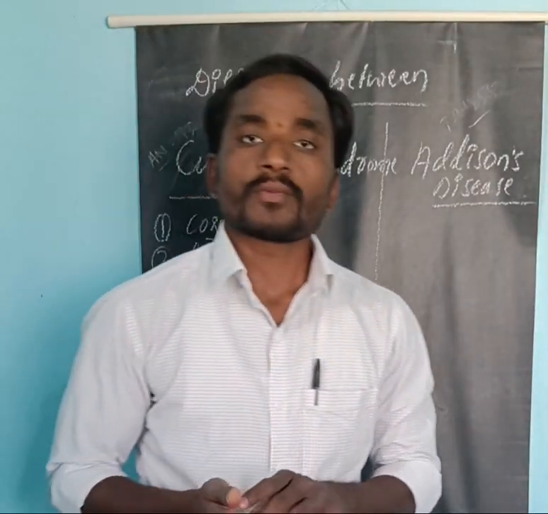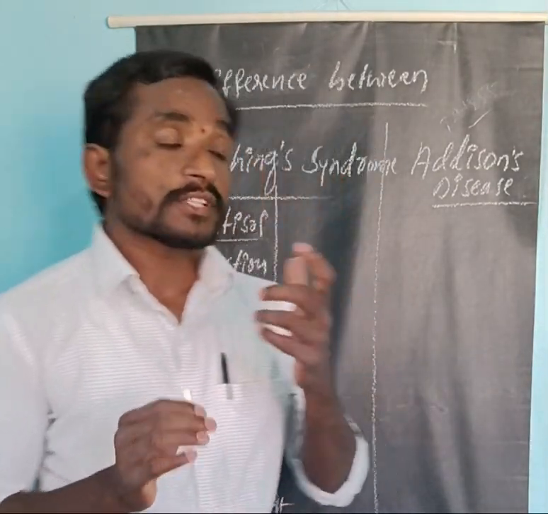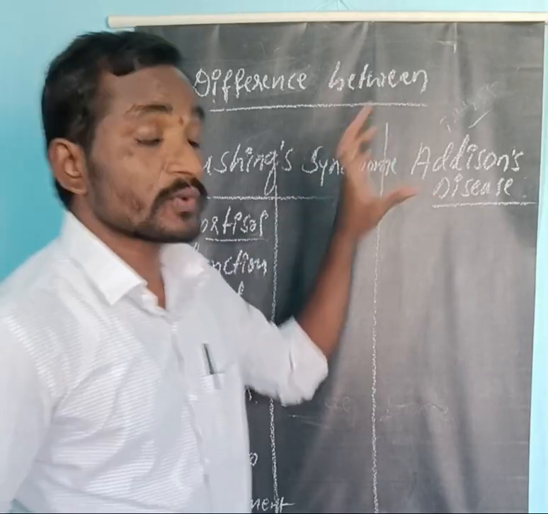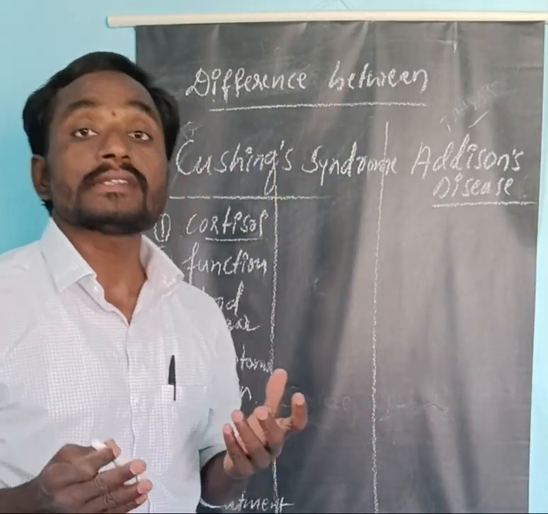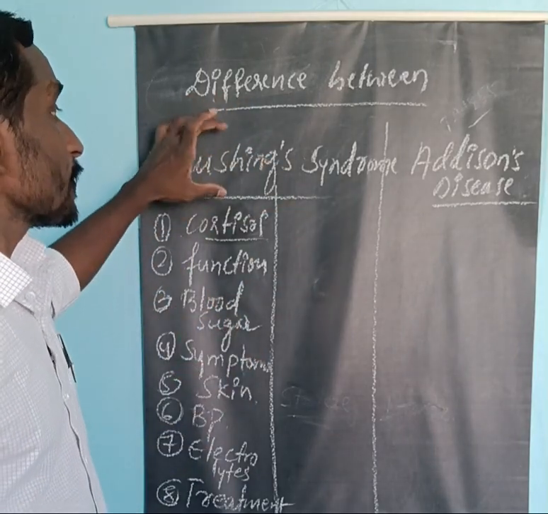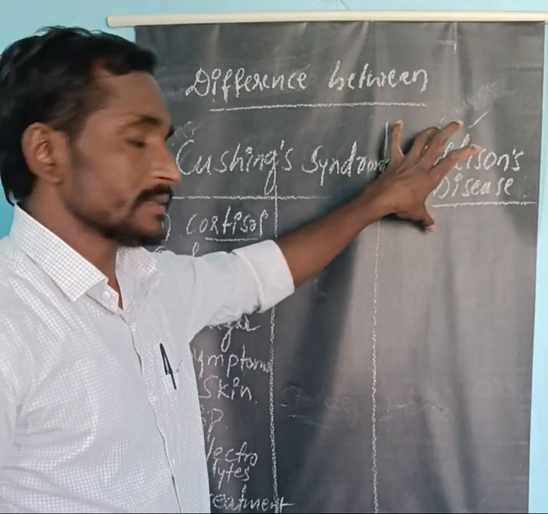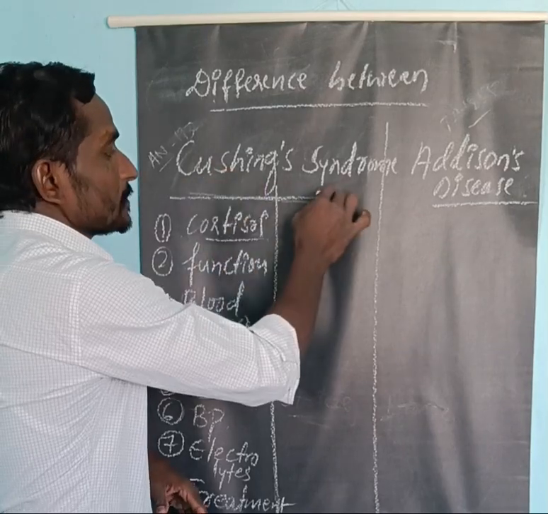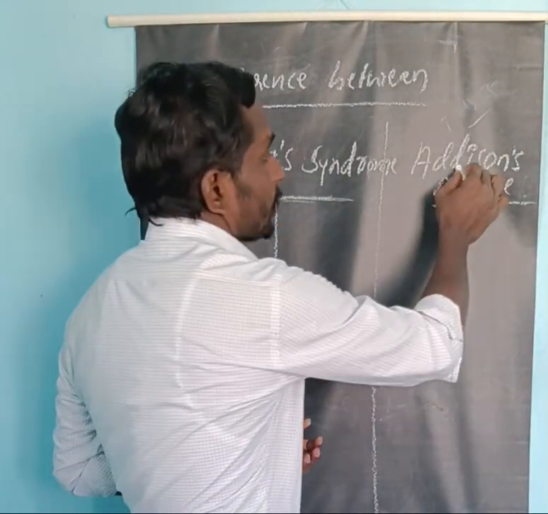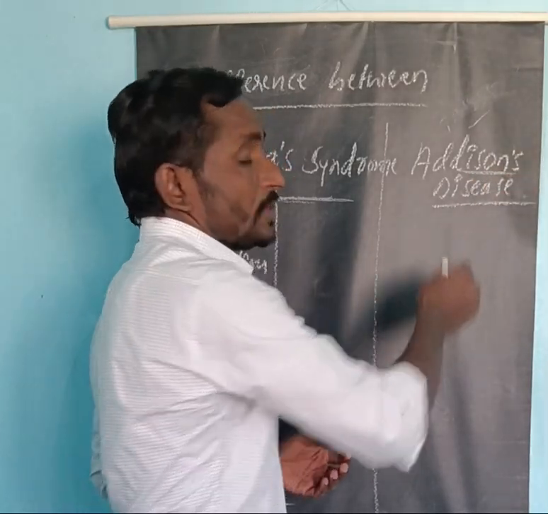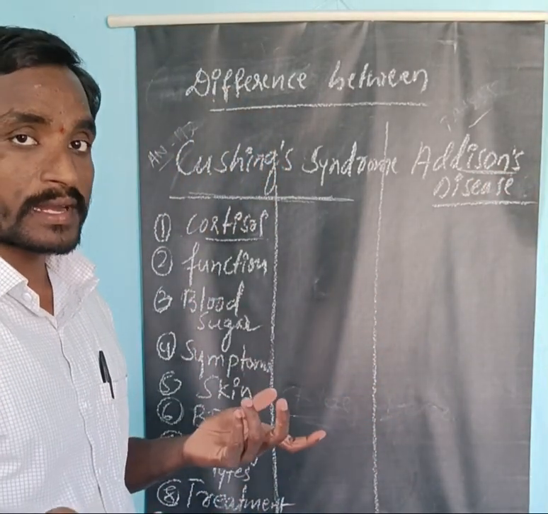Today we are going to discuss a most important topic, that is the difference between Addison's disease and Cushing syndrome. Now coming to the differences, we are going to see many differences between the persons who are suffering from Cushing syndrome and Addison's disease. The persons suffering from Cushing syndrome show different characteristics, and the persons suffering from Addison's disease also exhibit very different characteristics.